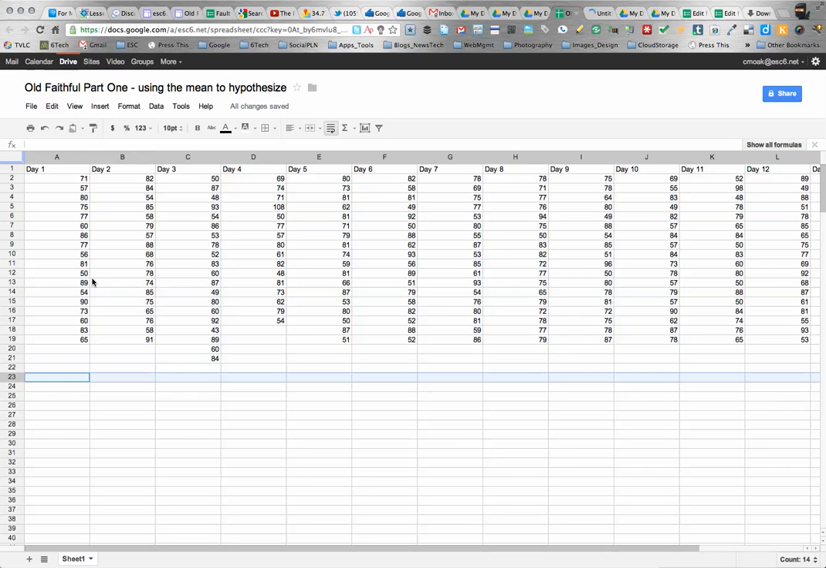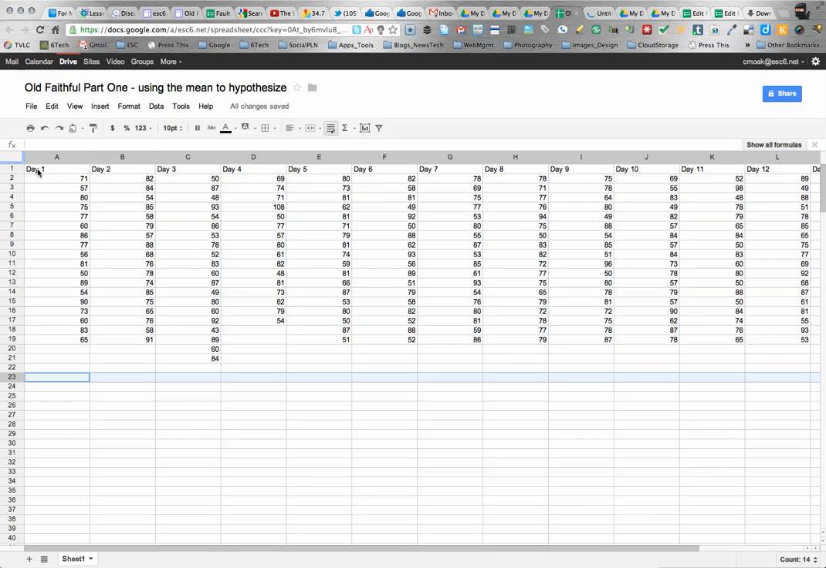Welcome to part one of How Faithful is Old Faithful. So in this section, we're going to look at the mean of the wait times in between when Old Faithful erupts. So let me give you an example.